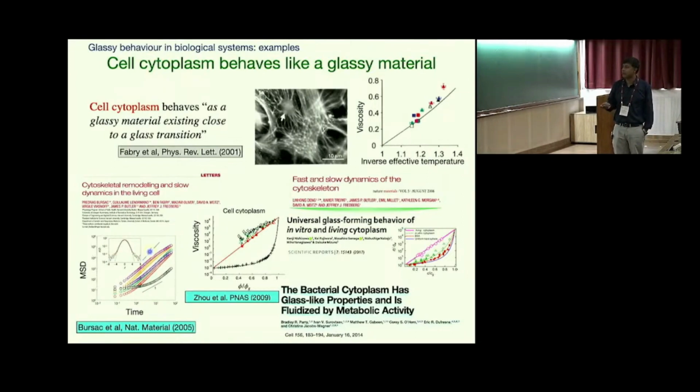And this is the Angell-like plot where viscosity is a function of phi over phi g, where phi is the density, and it shows the characteristic strong to fragile type of behavior. And this is an in vitro cellular cytoplasm system. This is another paper showing the glass-like properties in the bacterial cellular cytoplasm, etc., etc.